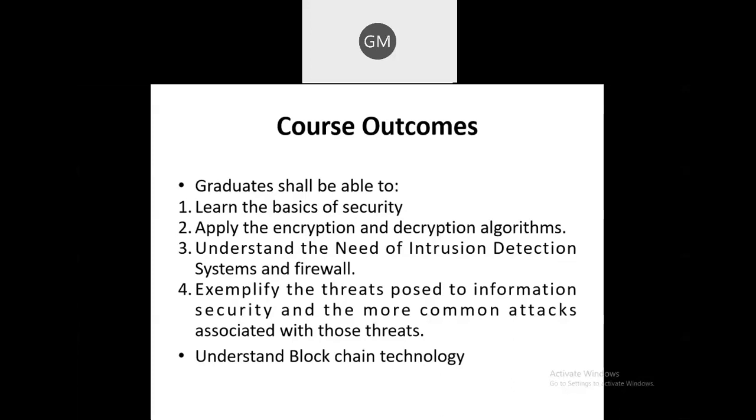your fourth outcome, that is exemplify the threats posed to information security and the more common attacks associated with those threats. It means you are going to learn the different types of threats in this particular unit, and how the attacks occur, and what the various attacks associated with all those threats are. So that you are going to learn in the fourth and fifth units, and in the last unit you are having the concept of blockchain technology. So these are the five course outcomes.